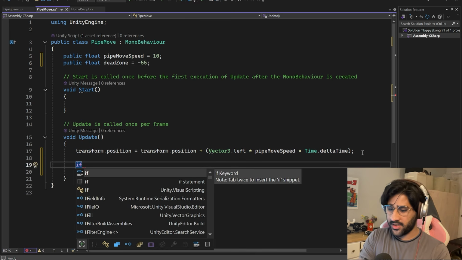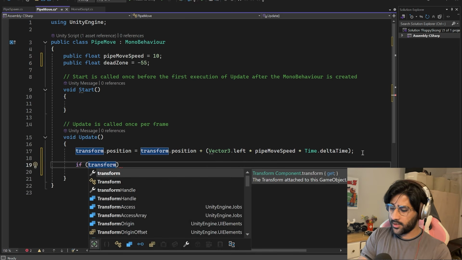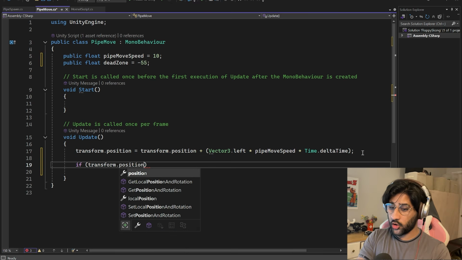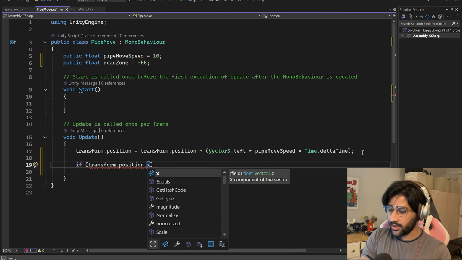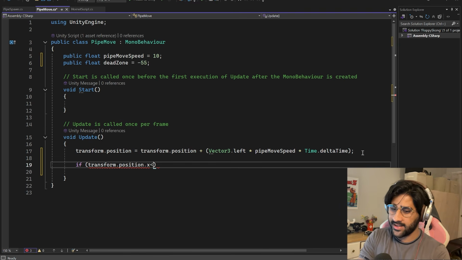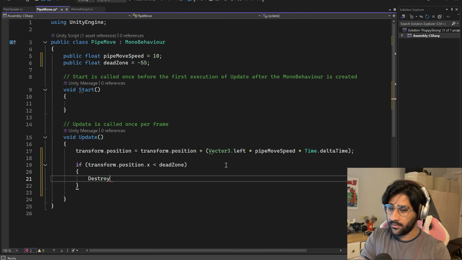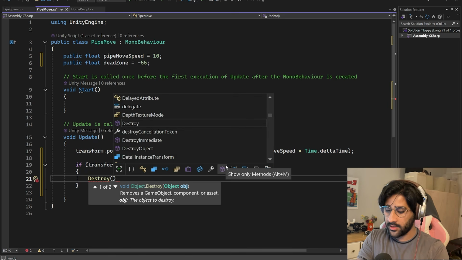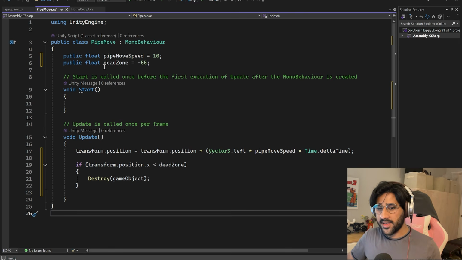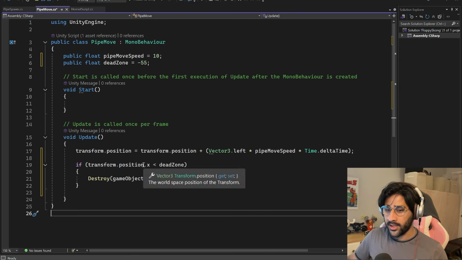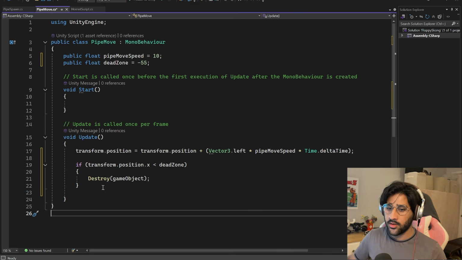And to implement it, it's pretty simple. Another if statement. If transform.position.x, because we're only checking the x coordinate, is less than the dead zone, because it's going more towards negative, then we can use a command called Destroy. I think it's Destroy dot game object. No, that's the wrong syntax. It's Destroy, and we have to specify in the brackets what we're destroying. So we basically picked a coordinate, and we're telling the program that if the x position goes below this coordinate, just destroy that game object.